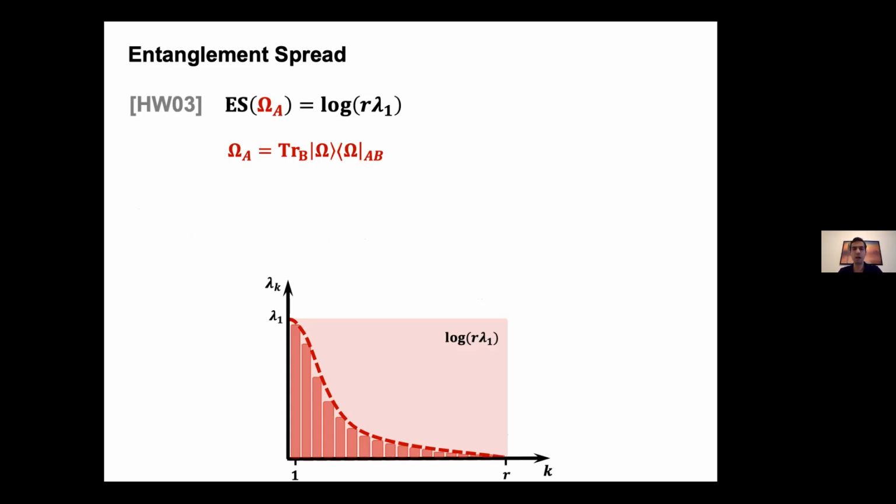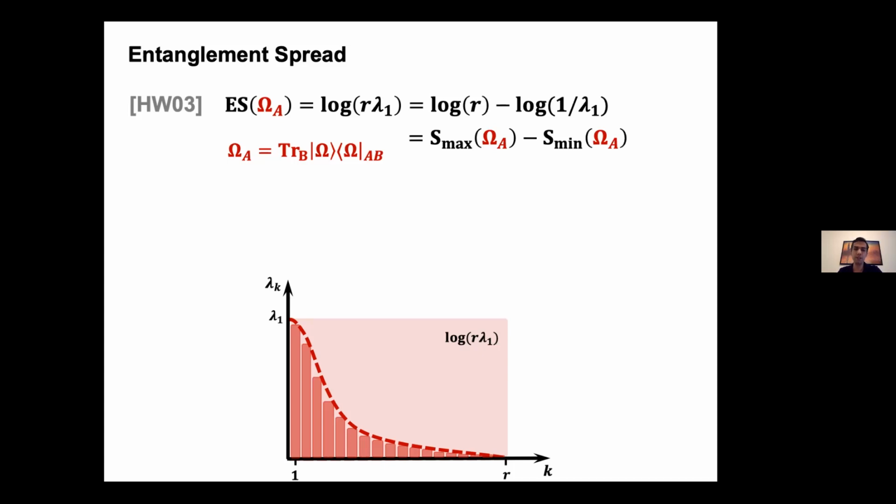Since the rank R is roughly of the order 1/the smallest Schmidt coefficient, you can also think about this quantity as the log of the ratio between the largest and smallest coefficients, which again highlights why we call it entanglement spread. If all the coefficients are the same, then the entanglement spread is 0. And if the distribution is quite spread out, then this quantity is large.